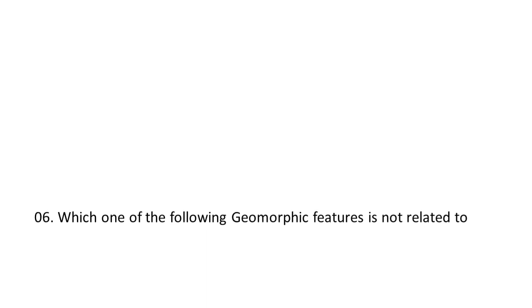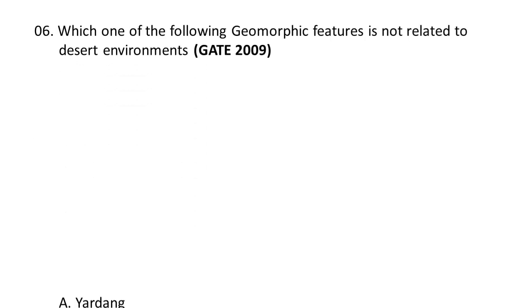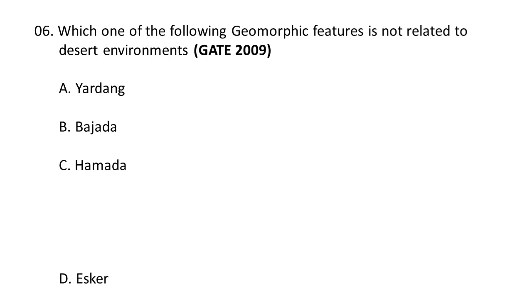Next question. Which one of the following geomorphic features is not related to the desert environments? The choices are A Yardang, B Bajada, C Hamada, D Esker. The geomorphic feature which is not related to the desert environments is Esker, because this is related to glaciers, whereas Yardang, Bajada and Hamada all are related to the desert environment. So D Esker is the correct option.